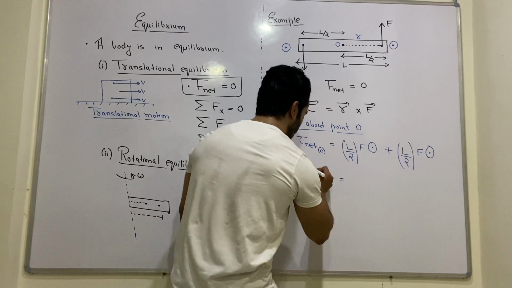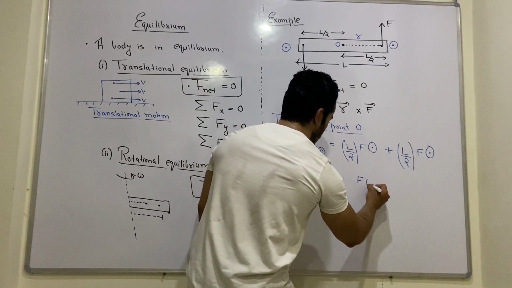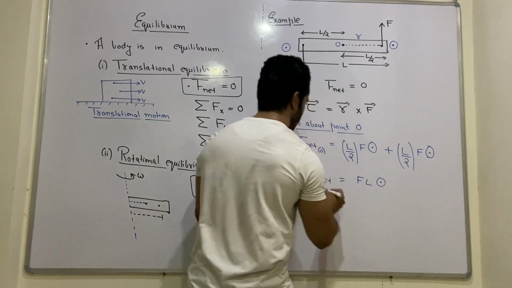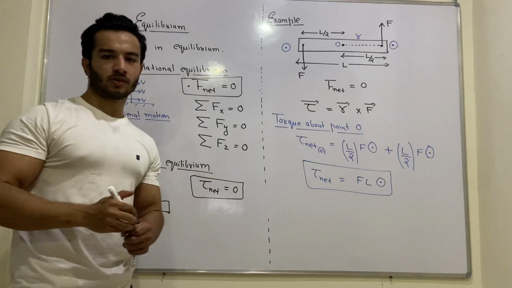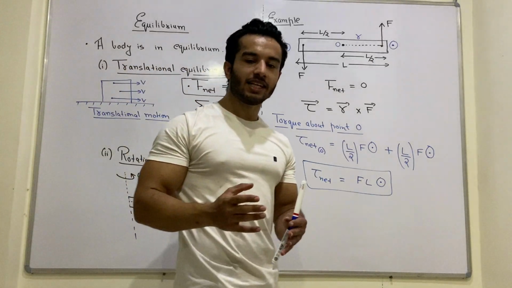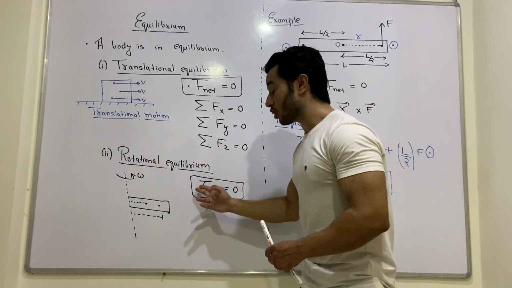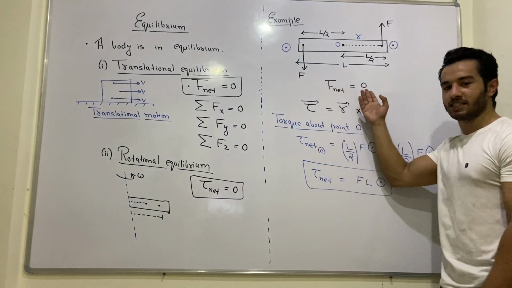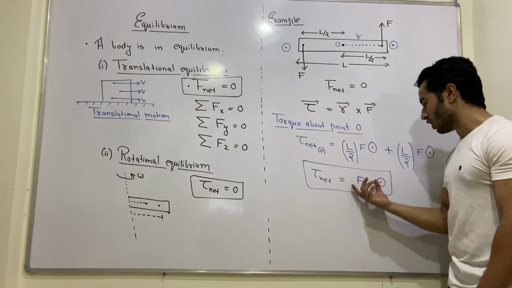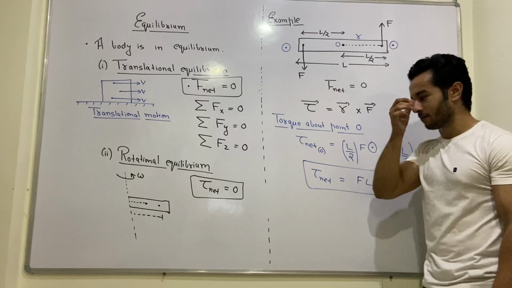So the net torque comes out to be F into L and the direction is outside the board. So students, the note that I gave you: it is not necessary that if the net force acting on a body is 0, then the net torque would also be 0. So here is the example. In this question, the net force is 0, but the net torque comes out to be F into L, and the direction of net torque is outside the board.